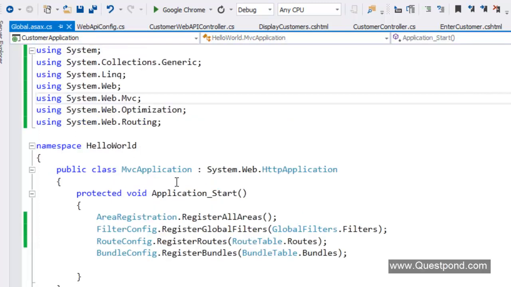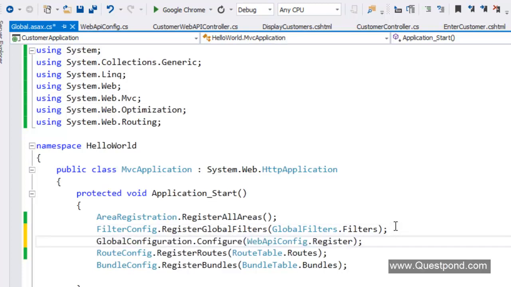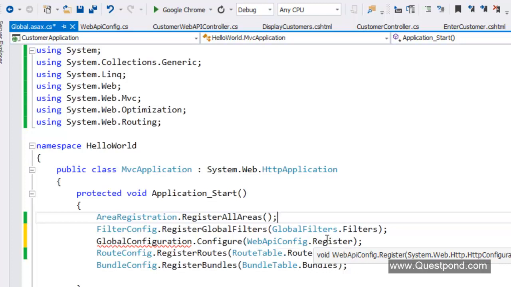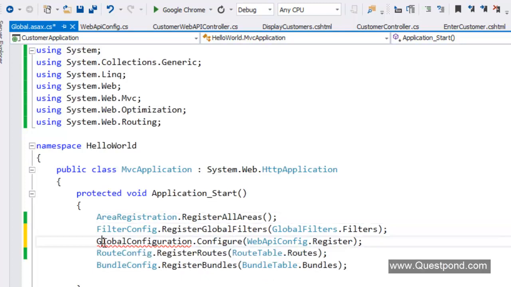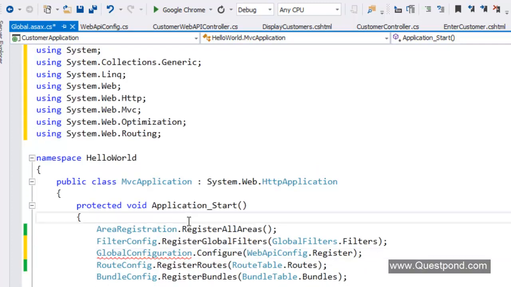So in the Global.asax here, we need to say please go and call the register method of WebApiConfig, and ensure that GlobalConfiguration.Configure is called before RouteConfig.RegisterRoutes is called. In case you change the sequence, it can cause problems. And you can see that there is a red sign here. This red sign indicates that you also need a reference to the System.Web.Http namespace. So let us do that.